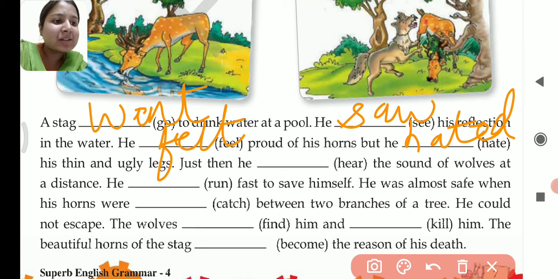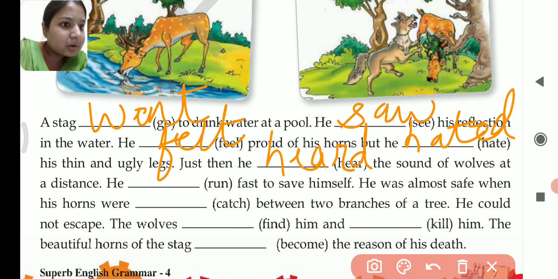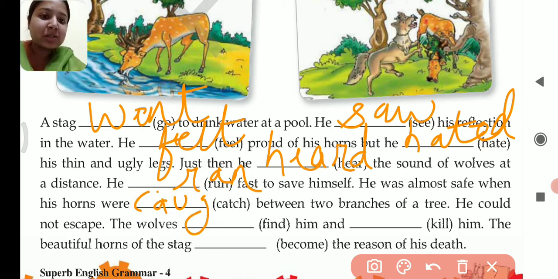Just then he hear the sound of wolves at a distance. Hear will change into heard, H-E-A-R-D. Heard. He run fast to save himself. He ran fast, R-A-N. He was almost safe when his horns were catch between two branches of a tree. Catch will change into caught, C-A-U-G-H-T. Caught. He could not escape.